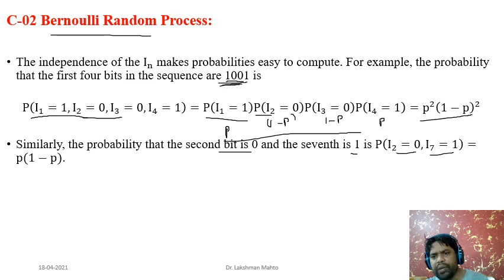And we know that I2 and I7 both are independent of each other. So simply we can find this probability as a product of the probability that I2 is equal to 0 and the probability that I7 is equal to 1. So what is the probability of I2 equal to 0? The probability is 1 minus P. And what is the probability that I7 is taking value 1? That one is P. In total, we are getting the probability of this event, 0 at the second place and 1 at the seventh place, as P into 1 minus P for this IID process.